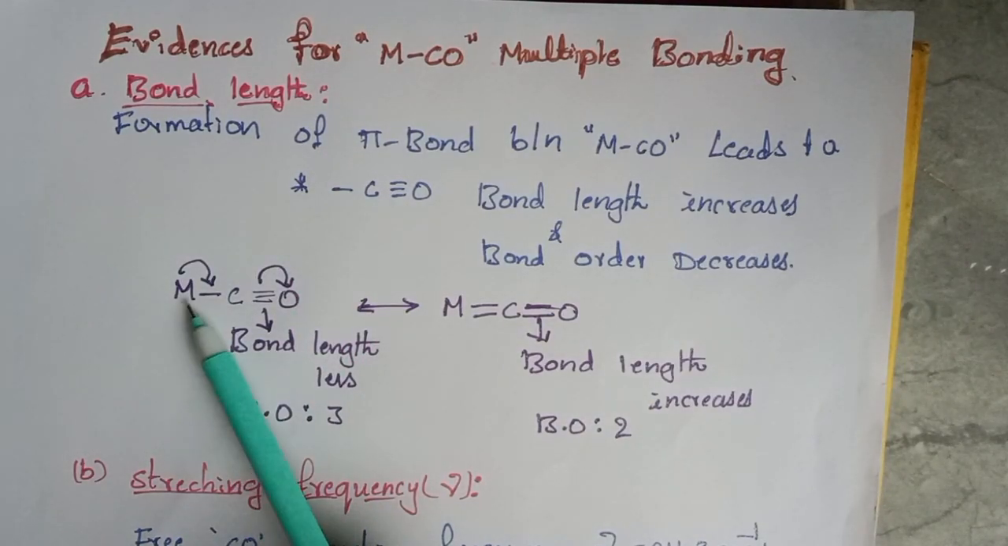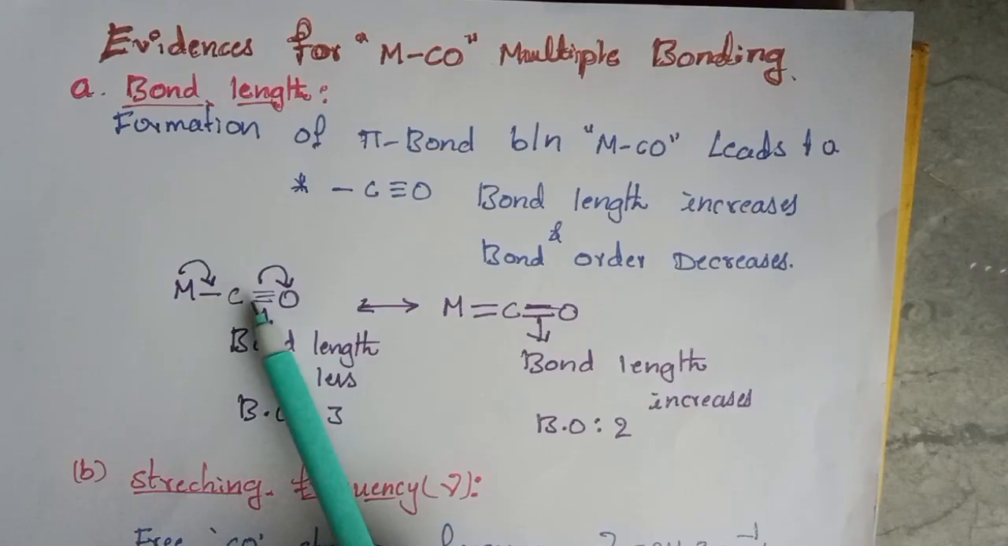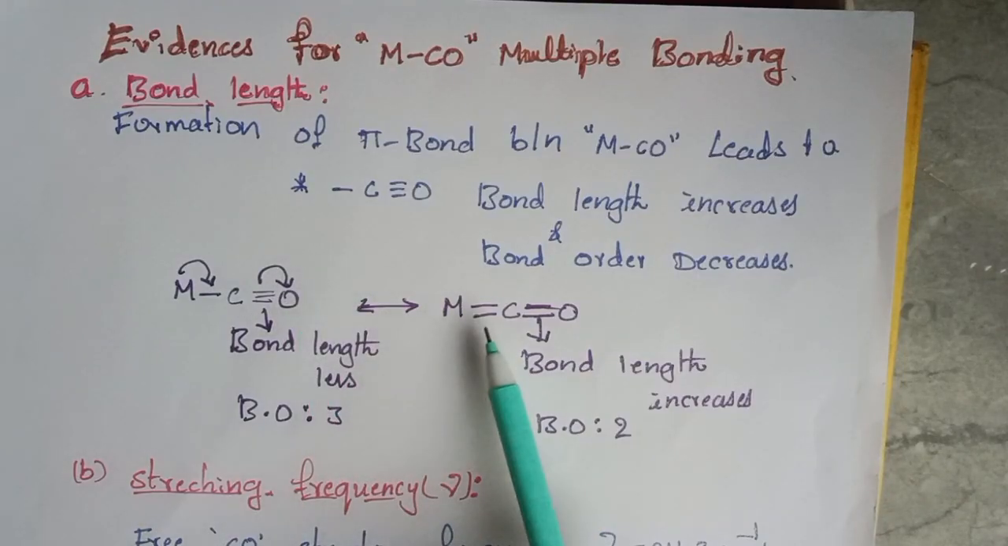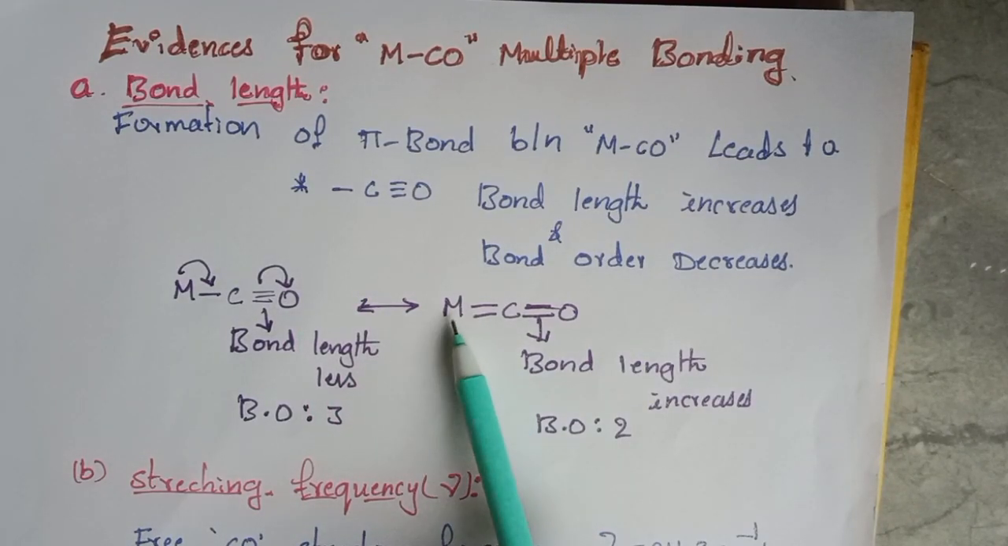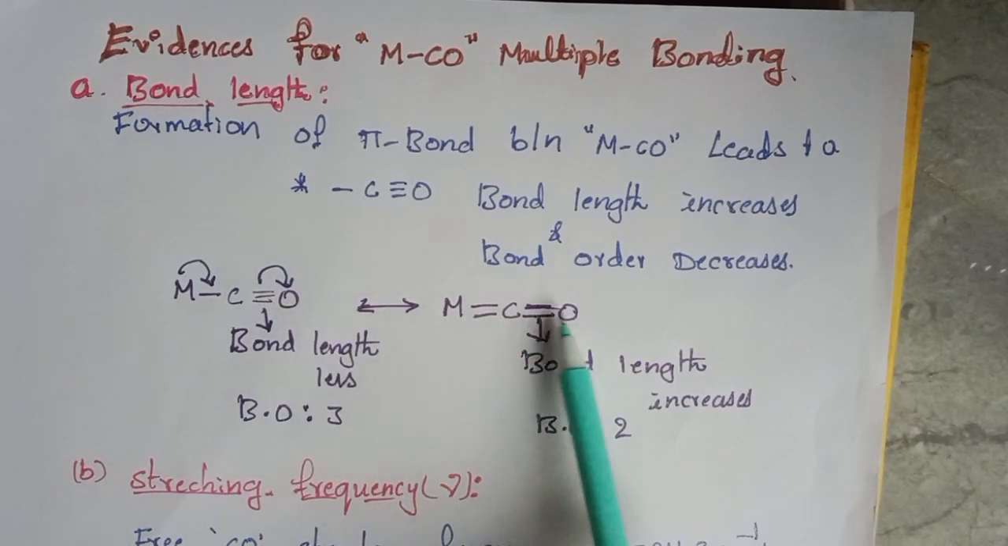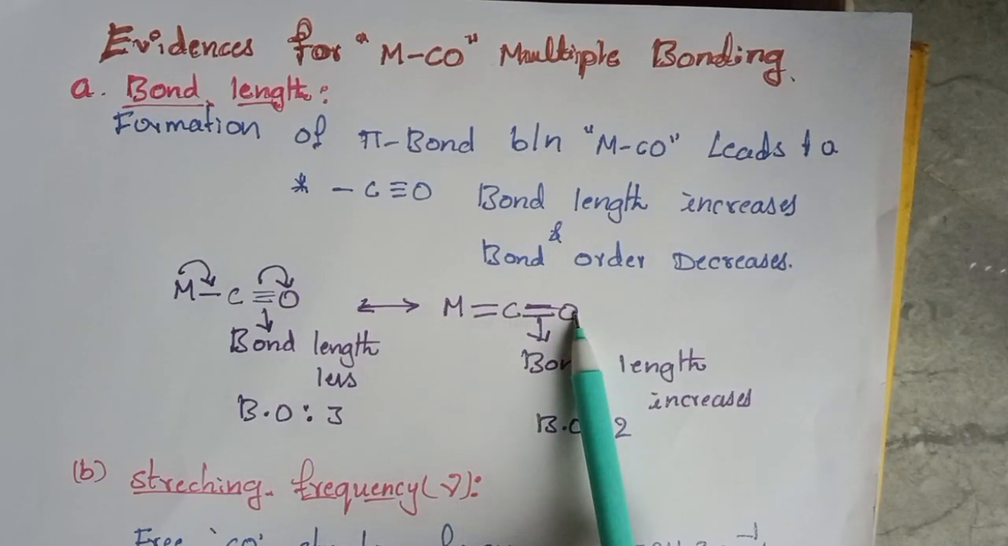When it is with a single bond, the carbon and oxygen bond order is 3. That is the multiple bonding, a triple bond between carbon and oxygen. When the multiple bond formation, the pi bond formation, takes place between metal and the carbon, what will happen? This triple bond will become a double bond between the carbon and oxygen.